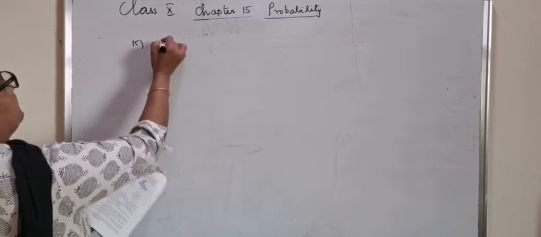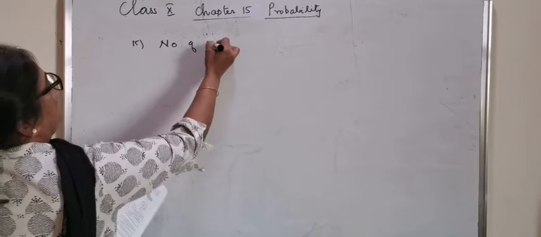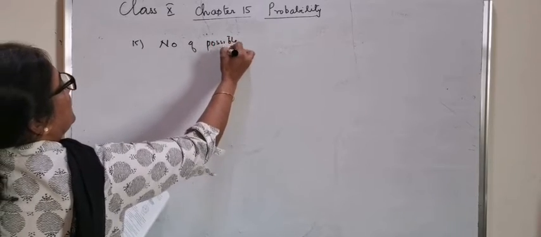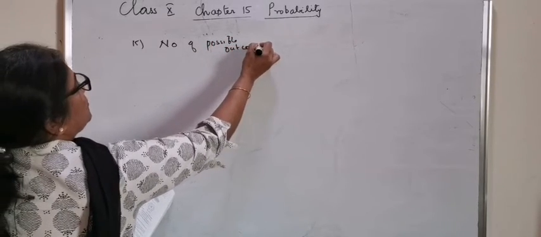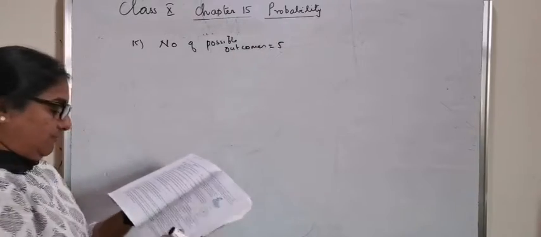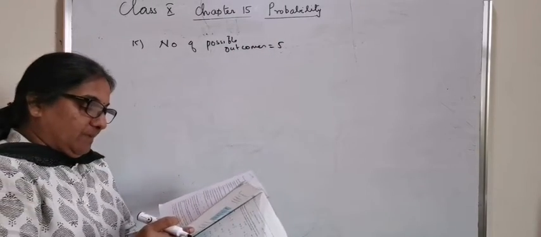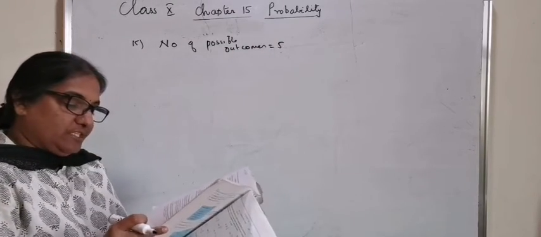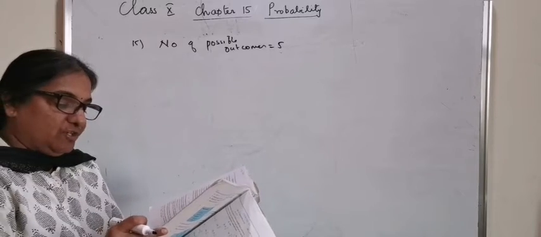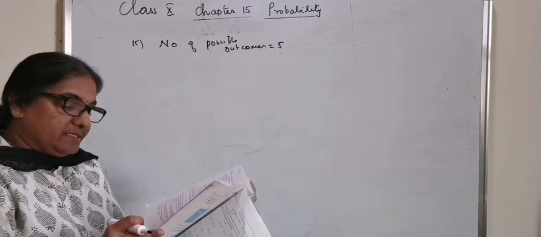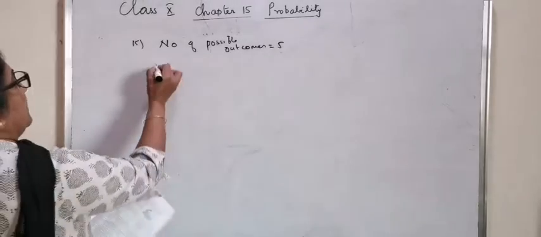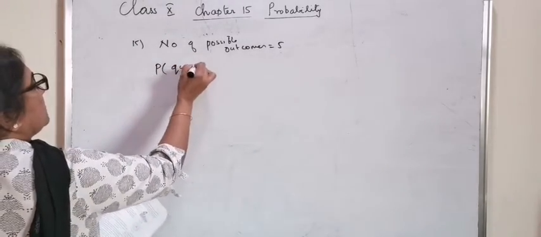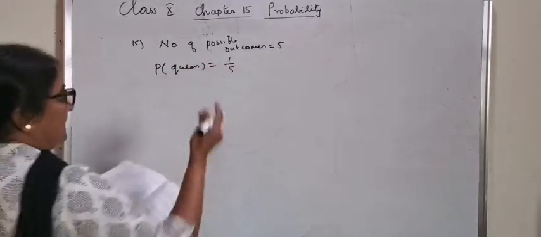So here the number of possible outcomes is only 5. The selected 5 cards, number of possible outcomes is equal to 5. Now, one card is picked up at random. What is the probability that the card drawn is a queen? There is a queen in one of the cards, so the probability that it is a queen is 1 by 5.